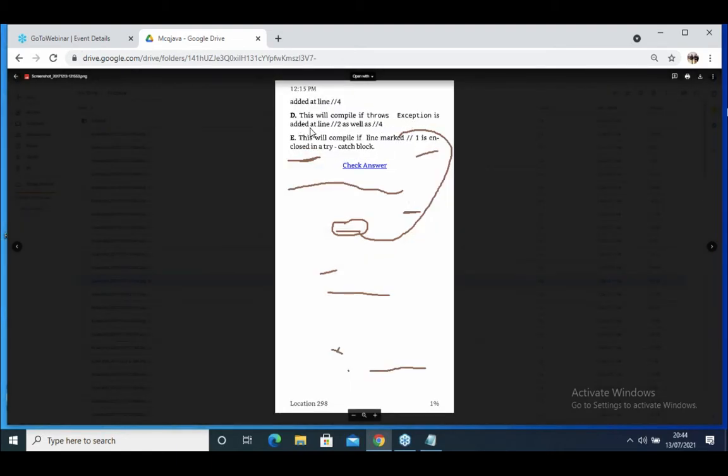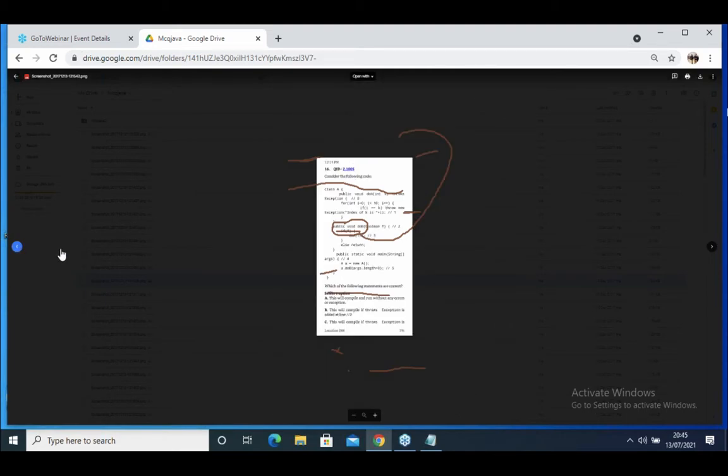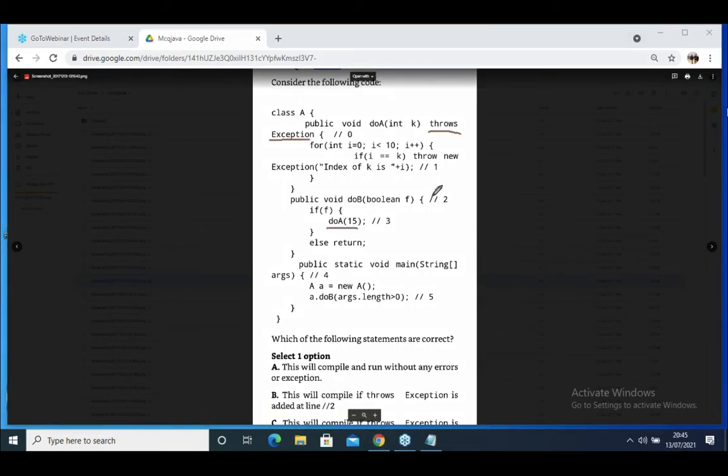This will compile if throws exception is added in line number 2 as well as in line number 4. So here, doA is declared with a throws exception. Whenever you are going to call doA, it should be surrounded by try and catch, or you should declare it in the throws clause.